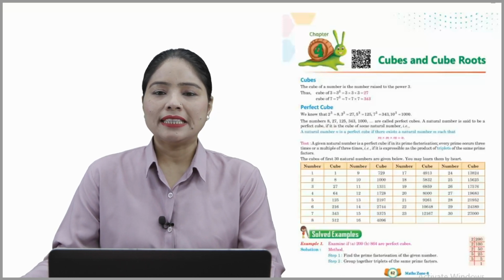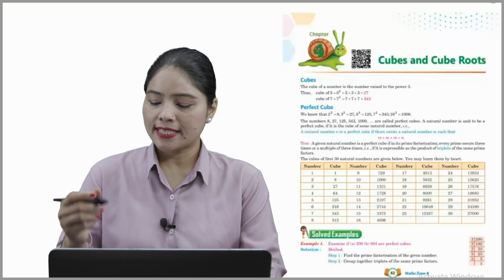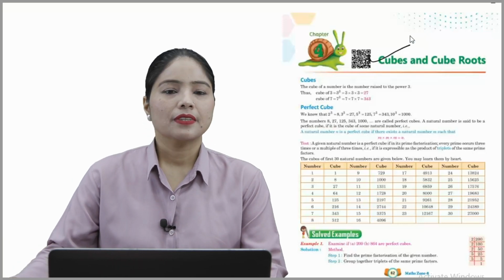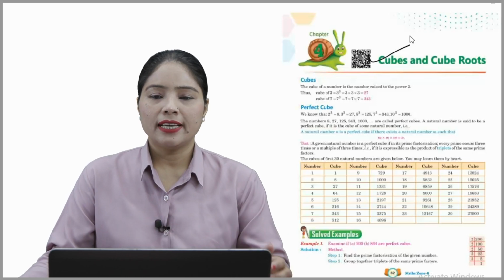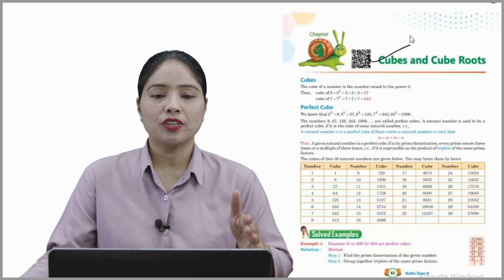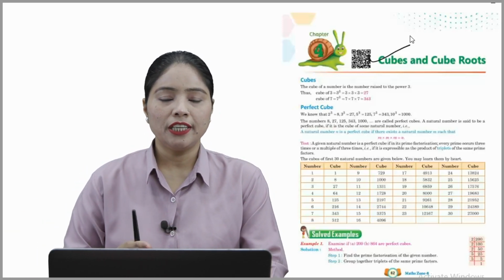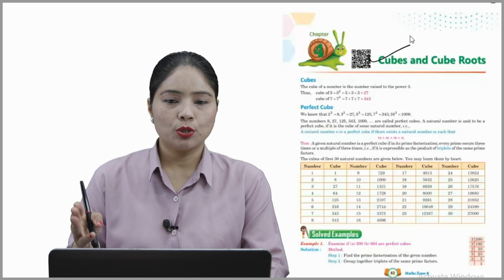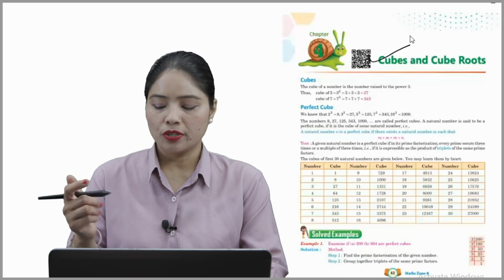So children, today in this class we are going to learn about cubes and cube roots. So let's start with that. Cubes. The cube of a number is the number raised to the power 3, beta. Thus, cube of 3, that means 3 raised to power 3, is equal to 3 into 3 into 3, and is equal to 27. If we multiply 3, 3 is a 9 and 9 3 is a 27.